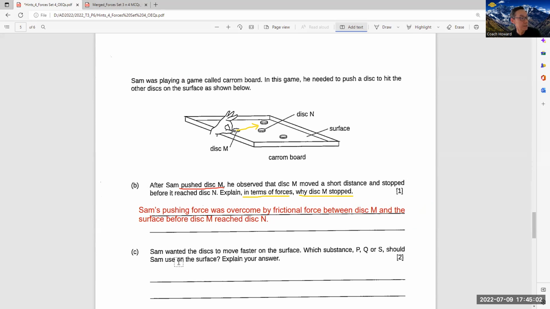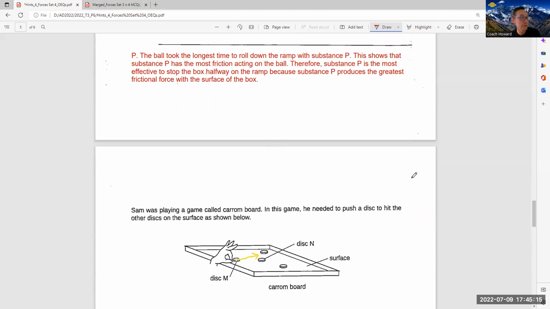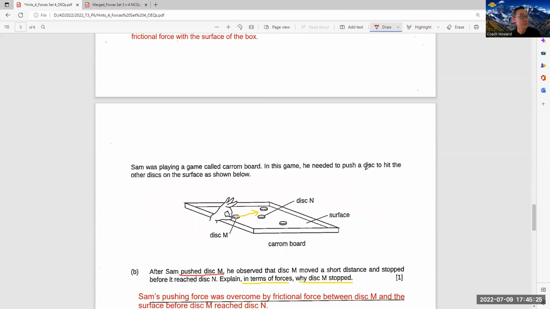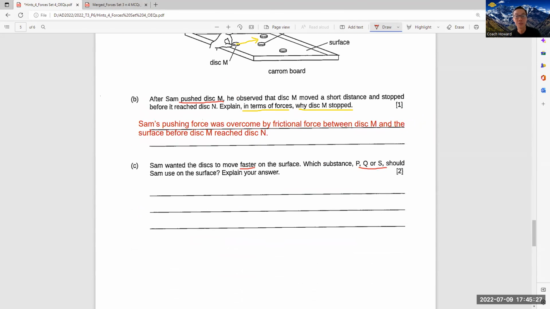Okay, part C. Sam wanted the disc to move further or move faster on the surface. So you indicate this one, move faster. Which substance P, Q, and S should he use on the surface? So you come back to this part. So this is roughest, right? So if you put roughest here, you know this is the smoothest, correct? So it's substance Q.